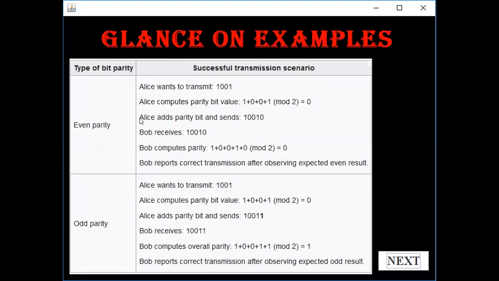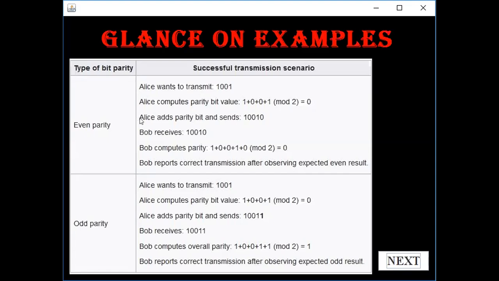Suppose Alice wants to transmit 1001, a binary number, to someone else, Bob. So Alice computes the number of ones in the string. The number of ones is two, so there is already an even number of ones in the string. So now Alice adds the parity bit at the end, that is 0. Now also the resultant number of ones in the string is 2.